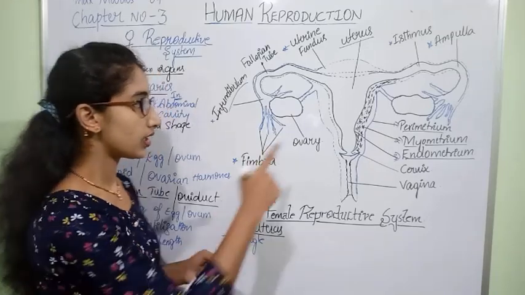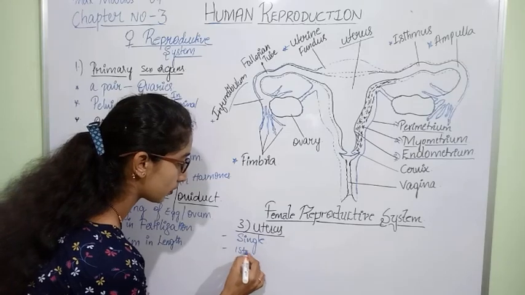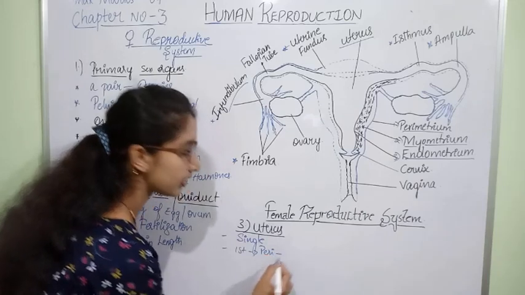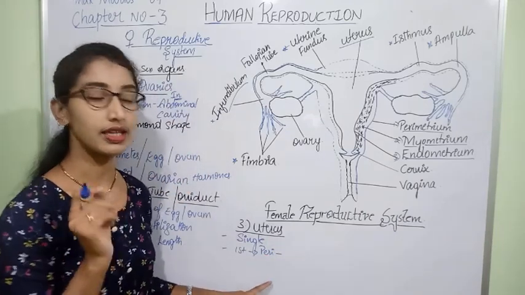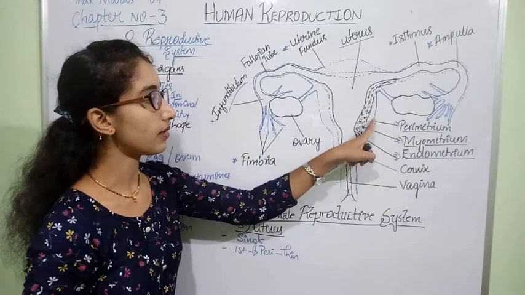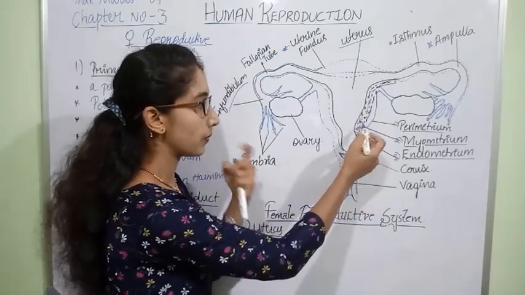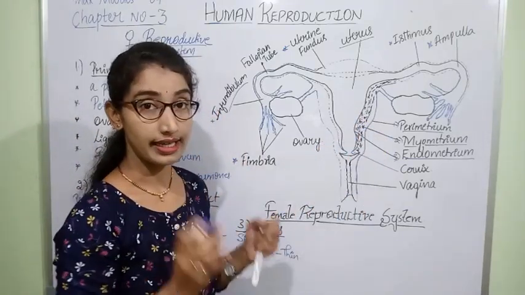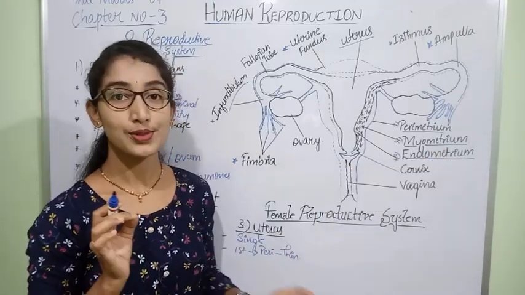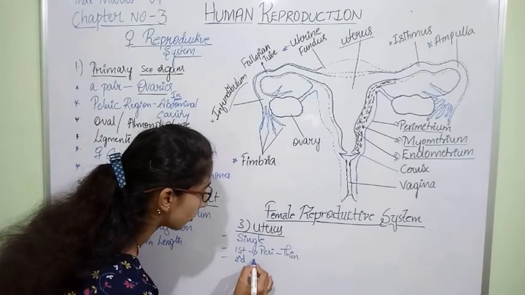We shall repeat. The first outermost layer, which is called perimetrium, is a very thin layer, and next to the perimetrium there is a thick layer. That second layer is thick and made up of smooth muscles.